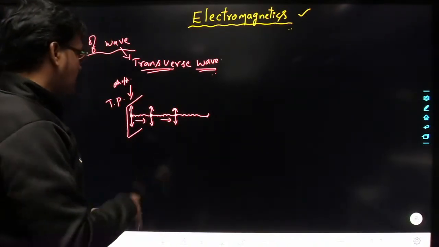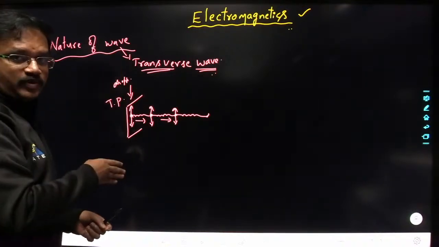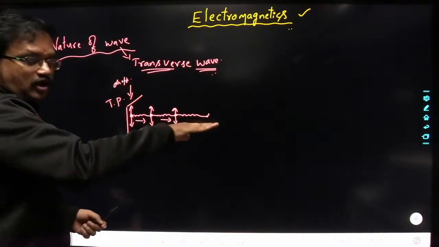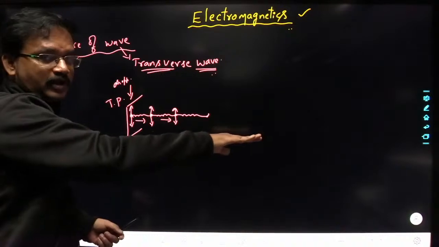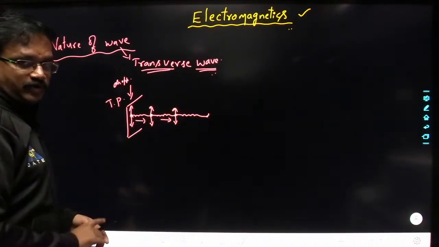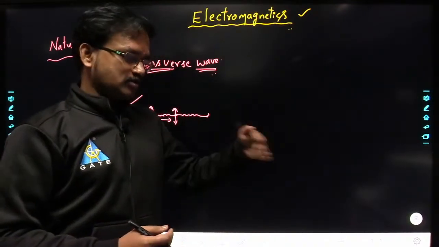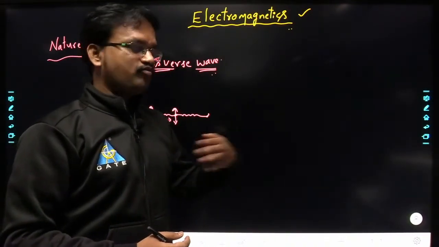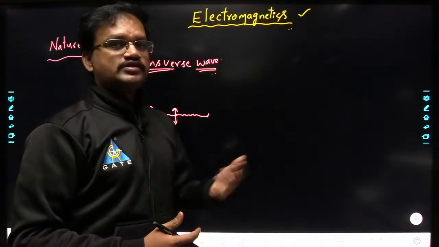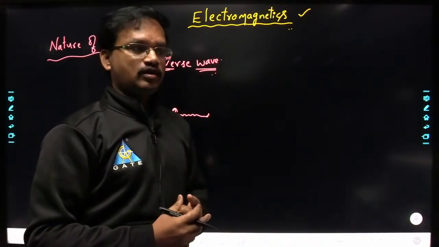If the oscillations and propagation are both in the same direction, then we call it a longitudinal wave.